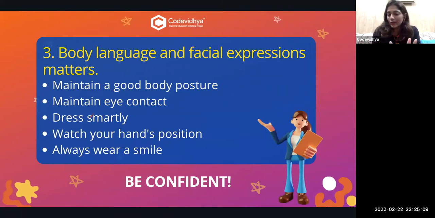Next is watch your hand position. As I've already told you, don't keep your hands at the back or crossed. Next, always and always wear a smile. You always have to have a smiling face, right? This will cheer up others. This will make your day as well. So always keep smiling.